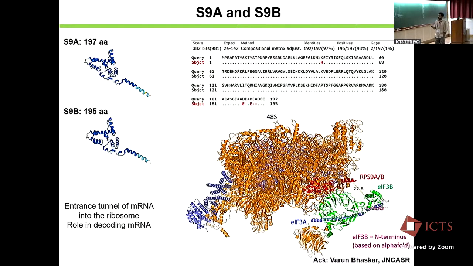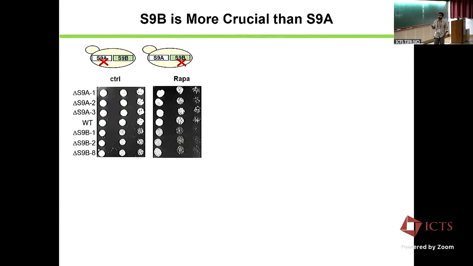So what we have done is delete one of the paralogs. We generated strains where either RPS9A is deleted or 9B is deleted. The 9A deletion does not show much of a phenotype; so far we could not find any. But the 9B deletion grows poorly even in normal condition, and it becomes more sensitive upon rapamycin treatment, suggesting that 9B has a better function.